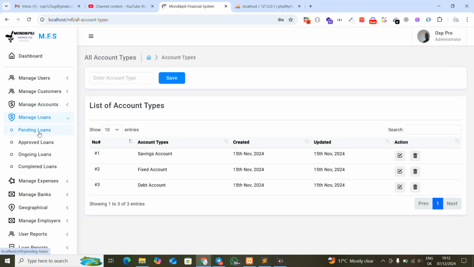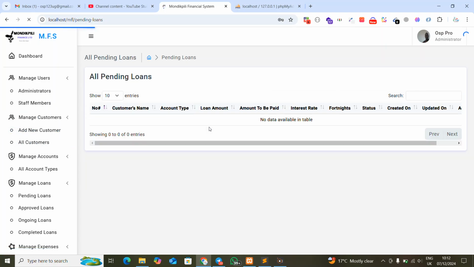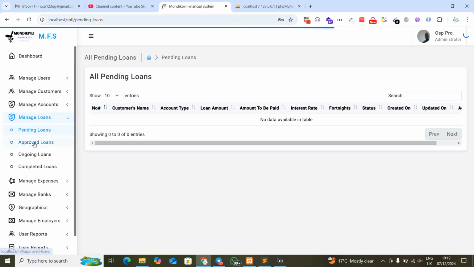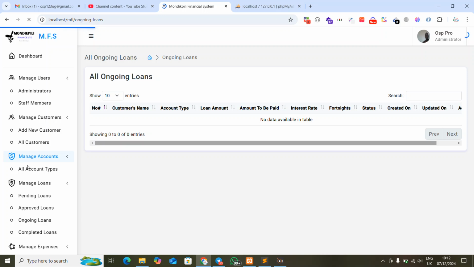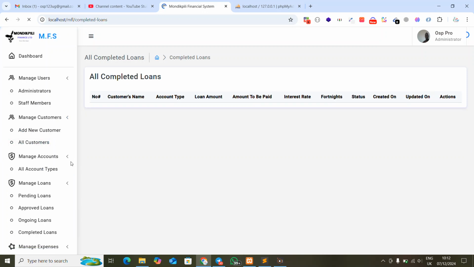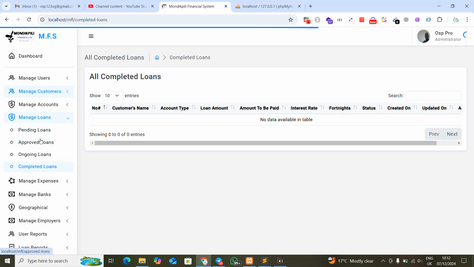We have also got the part for manage loans. We have the pending loans, which are loans that are pending, approved loans, ongoing loans in case we have one, and also completed loans. Now we have also got other settings as well.